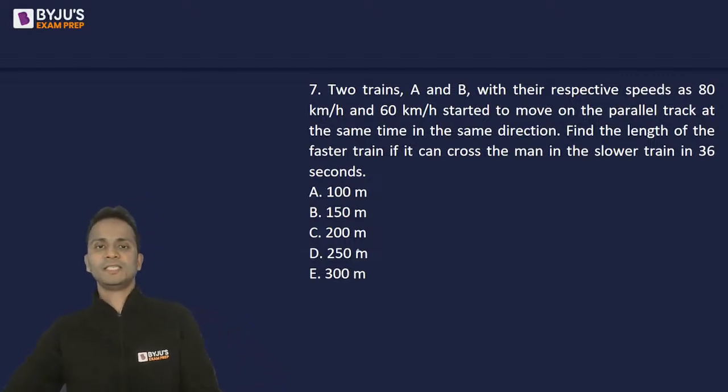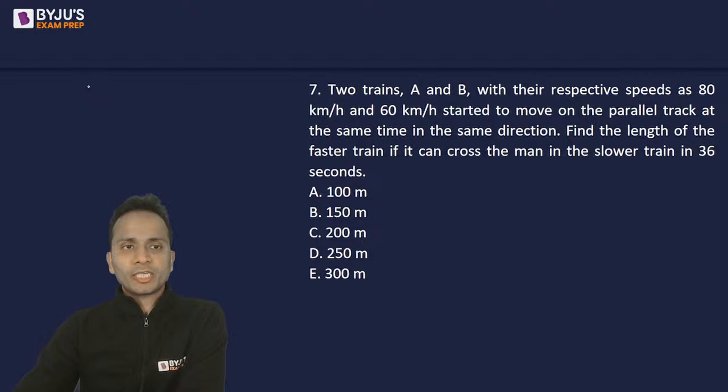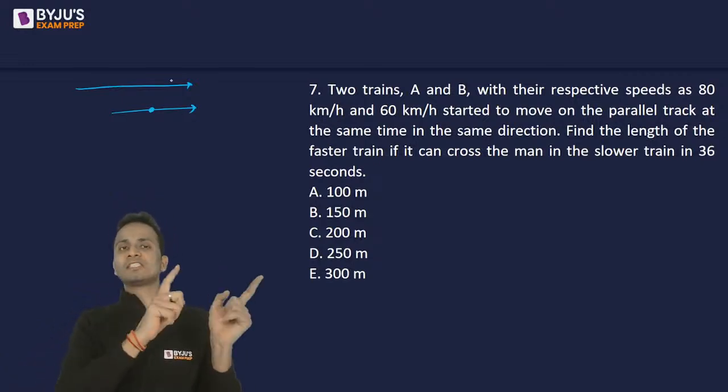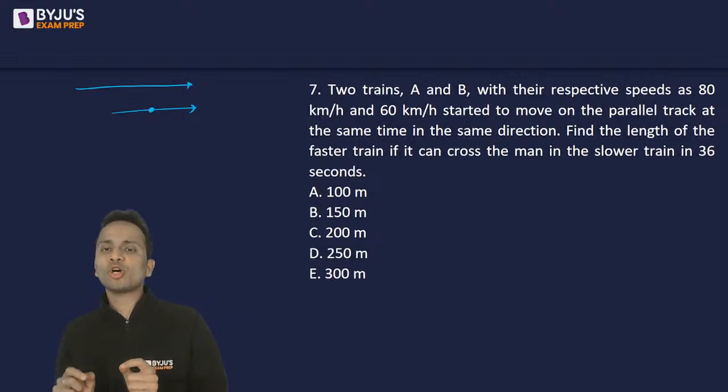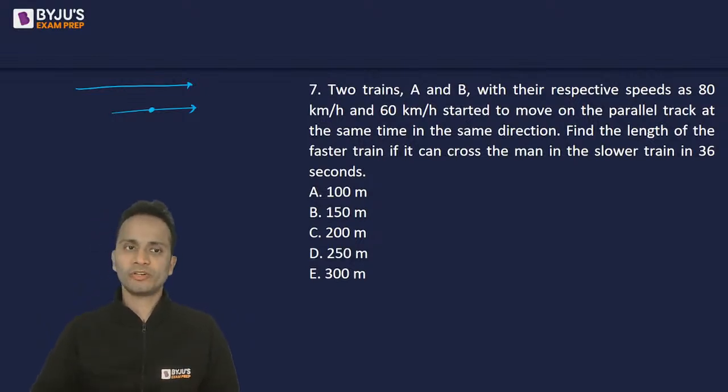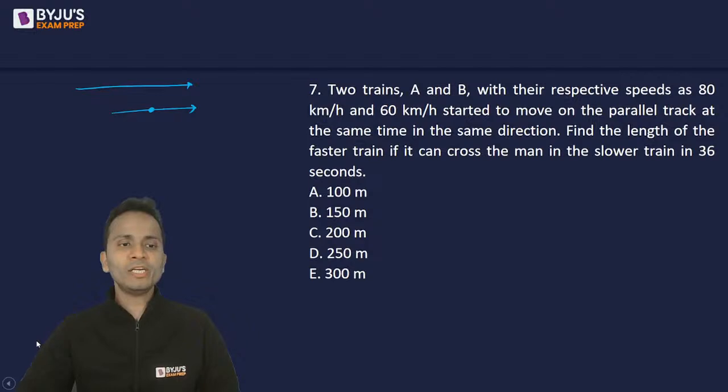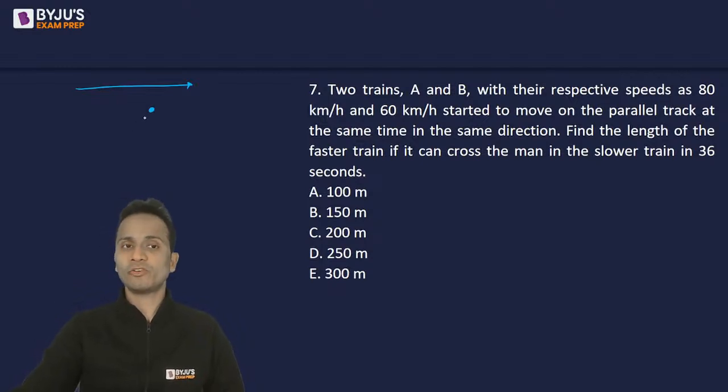Let's check. Now logic. This is the faster train and this is the slower train. There is a man sitting in the slower train and the faster train has to completely cross the man sitting in the slower train. So there is no need to consider the slower train. Just consider the man who is sitting in the slower train.